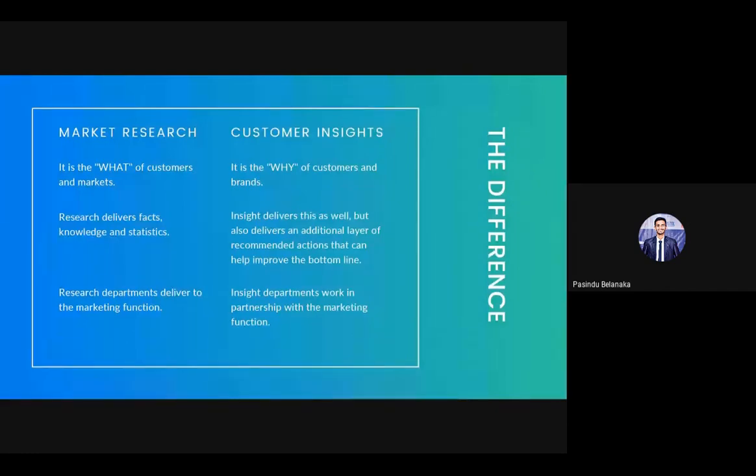But if you are doing customer insight, we get an additional layer of recommendation that can help our product. In customer insight, we are focusing on why the customer behaves this way. If we get an answer, this is the reason he behaves this way, we can use that to improve our product.